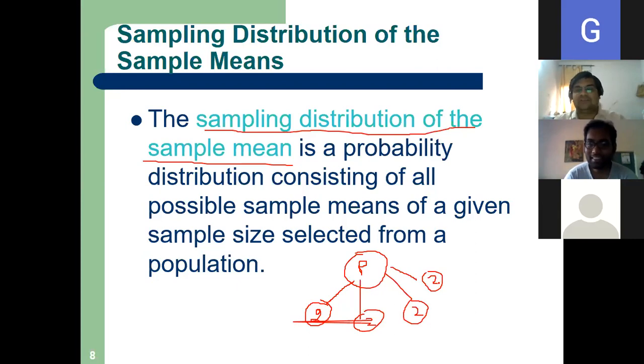Your class consists of 60, so it will be 60 C2, the rule of combination. See, I can take Saman and Ritankar, Ritankar and Samarth, Samarth and Saman. In this way, I can take 60 C2 samples.